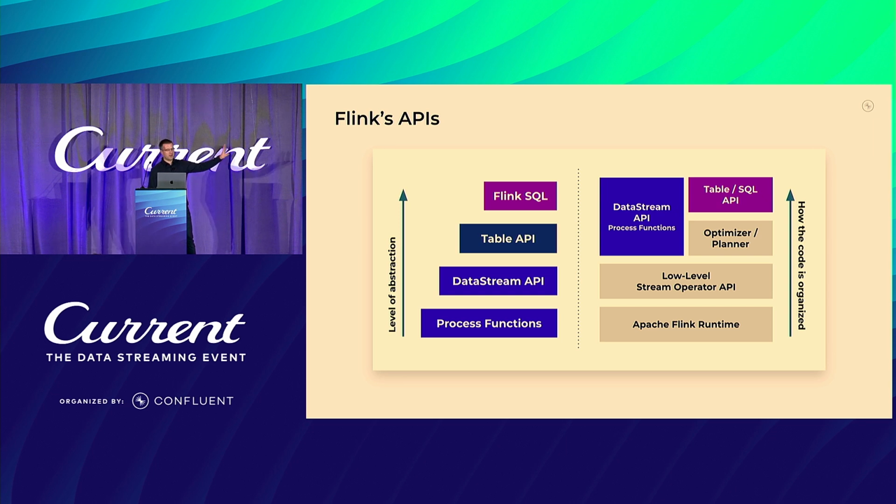Table and SQL API are more or less the same thing conceptually. They present their data differently, or the program is written a bit differently, but in the end, they will run through an optimizer, which will then leverage the low-level APIs, whereas DataStream API and process functions are sitting directly on top.